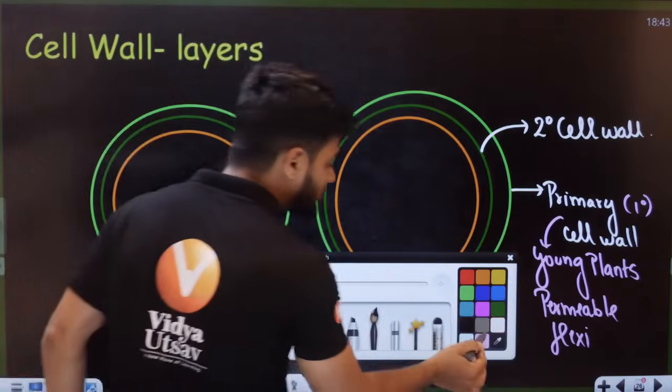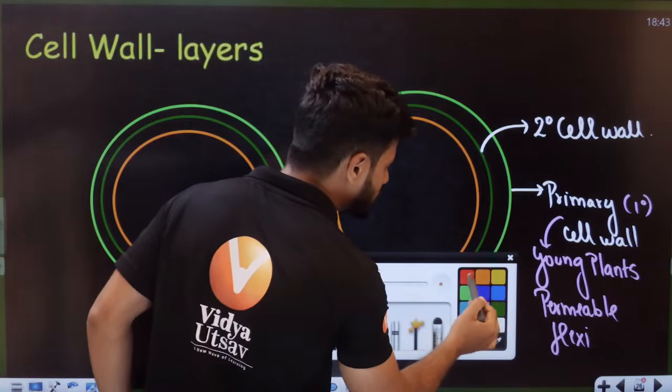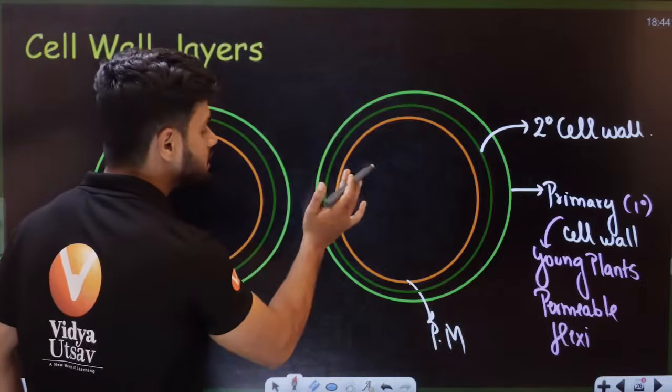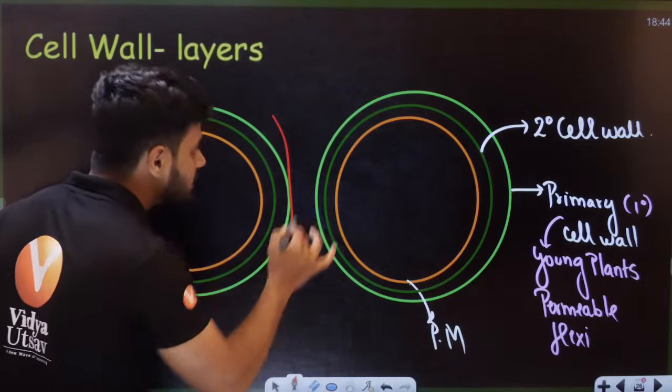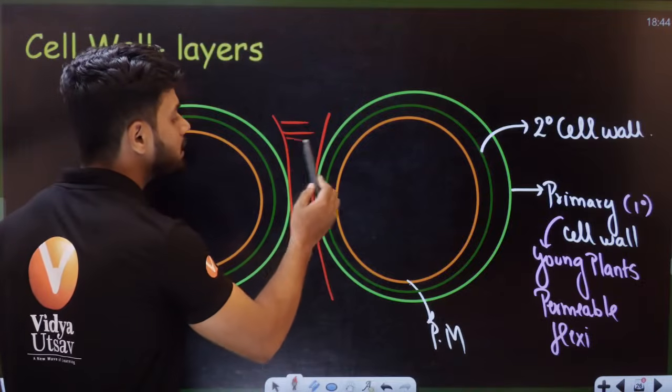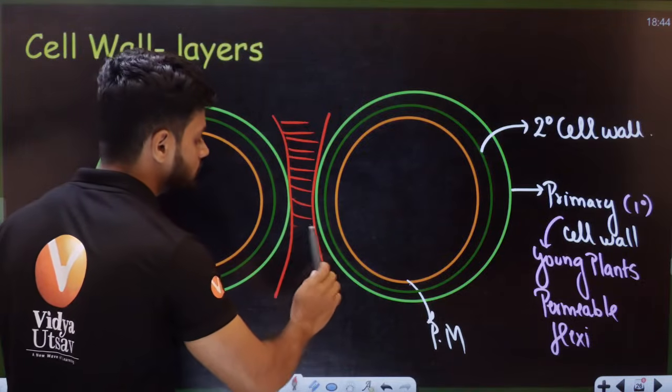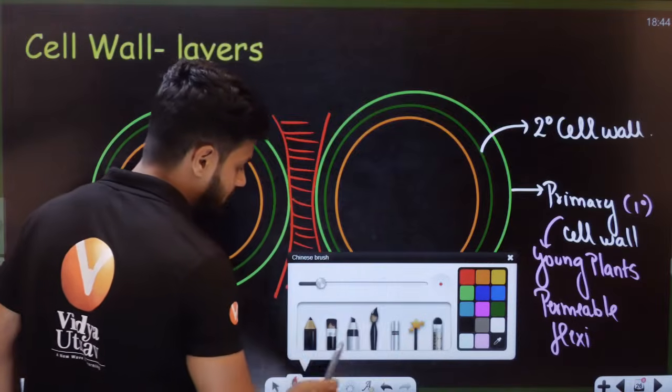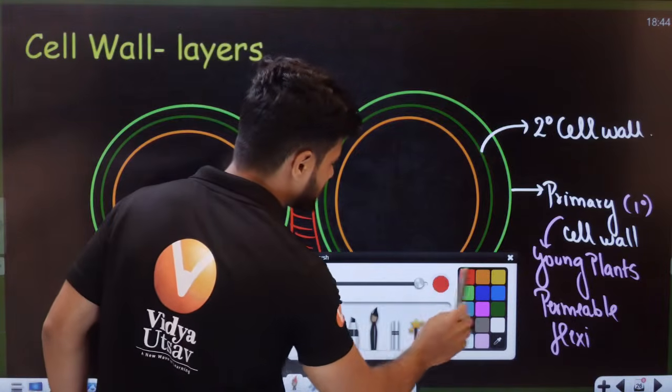Now between these two cells, this middle part is called the middle lamella. This entire middle region is called the middle lamella here.